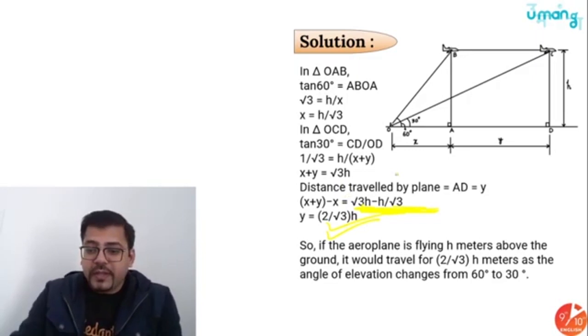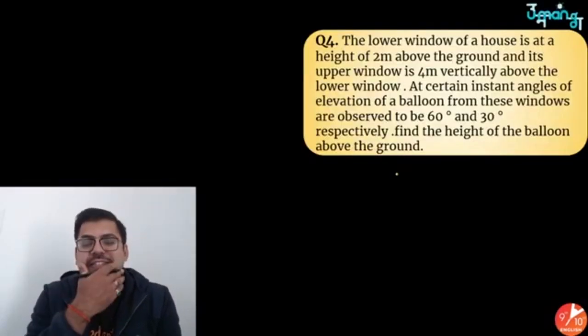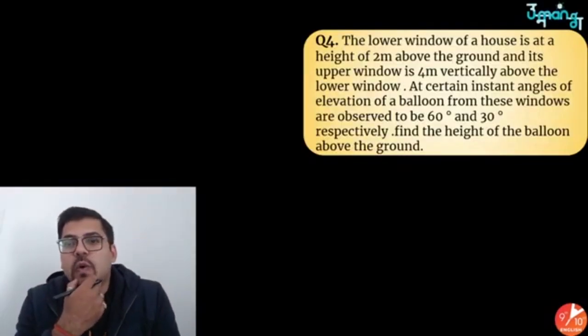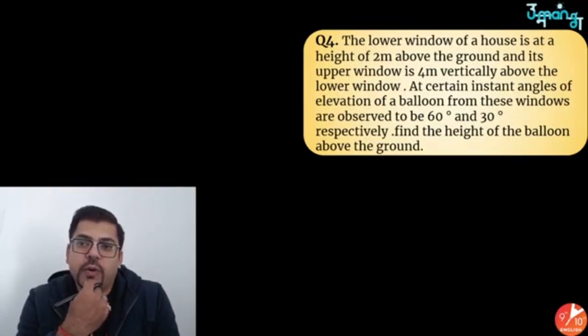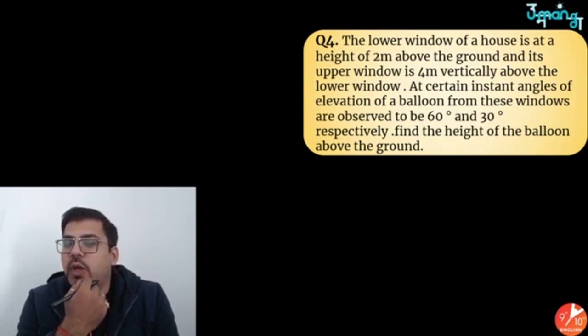If you all understood, here we go to the next question. It says the lower window of a house is at a height of 2 meters above the ground, and its upper window is 4 meters vertically above the lower window.